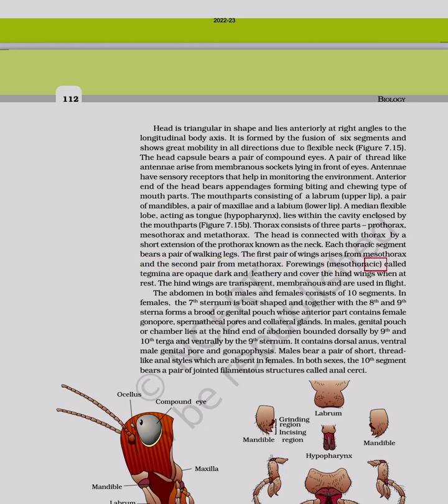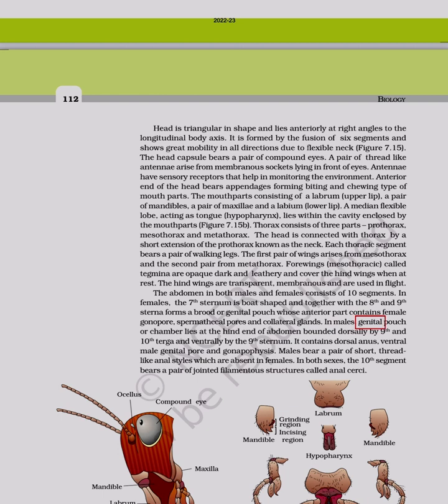Forewings, mesothoracic, called tegmina, are opaque, dark and leathery and cover the hind wings when at rest. The hind wings are transparent, membranous and are used in flight. The abdomen in both males and females consists of 10 segments. In females, the 7th sternum is boat-shaped and together with the 8th and 9th sterna forms a brood or genital pouch whose anterior part contains female gonopore, spermathecal pores and collateral glands.